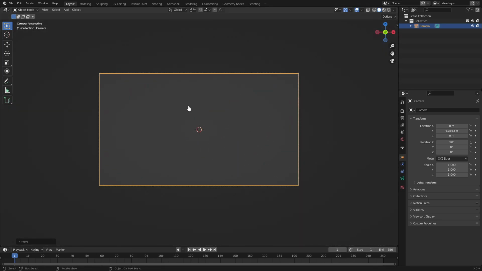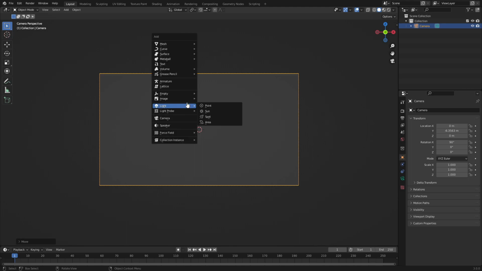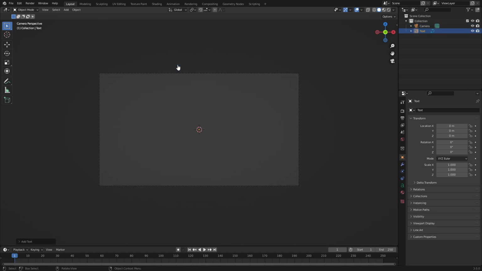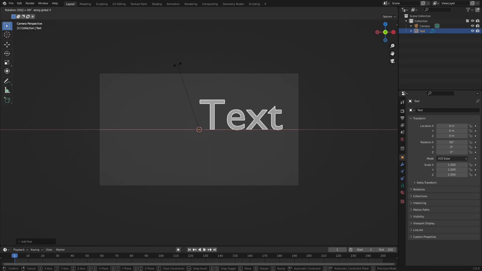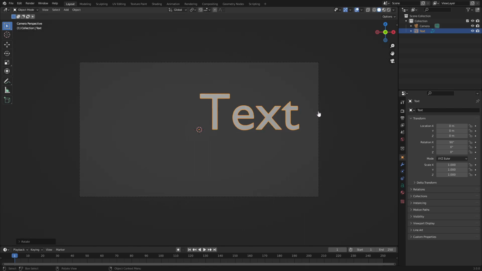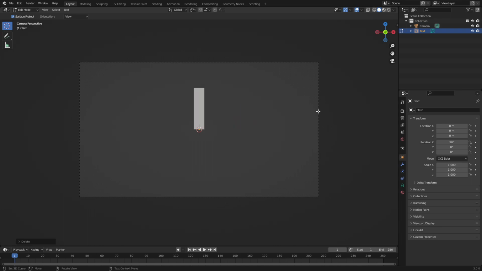Now, if we hit Shift A, we can add in a text object, and hit R, then X, and once again on your numpad, hit 90, and then hit Enter. There you go. So now, if we hit Tab to go into edit mode, we can edit this text and change it to say something. But the thing is, we're going to do this letter by letter. We need to make sure all the letters are completely set the way we want them first, so we don't have to duplicate all these settings over to the other layers. We can just do it right now and get it out of the way.